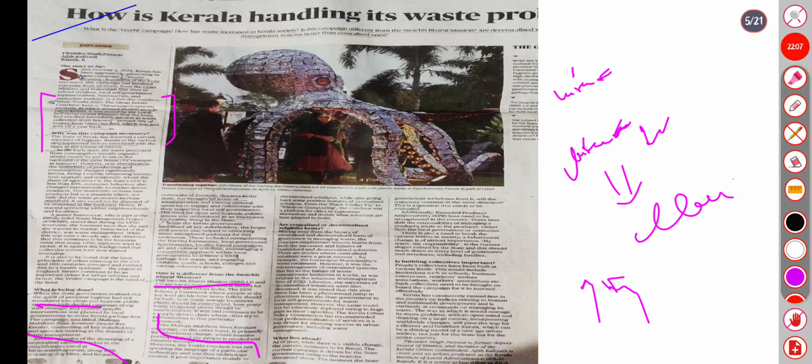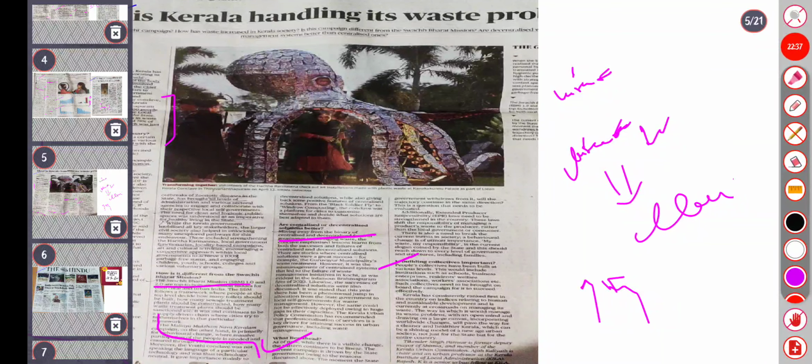So moving from the binary of centralized forms of governance in managing waste, the conclave emphasizes lessons learned from both success and failures. There are 2 stories where centralized solutions were a great success, for example Governor municipality waste treatment, and also mismanagement of a centralized system. So as of now there are visible changes also. Building collective is important. Just go through this article one time. So moving to the next.